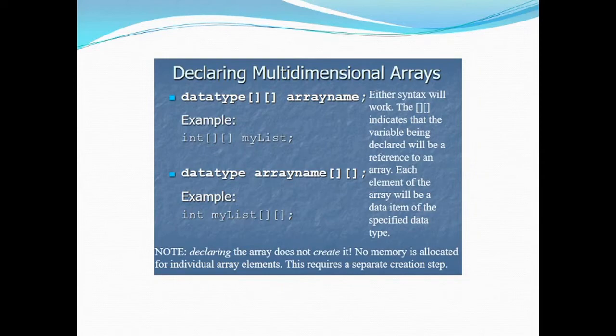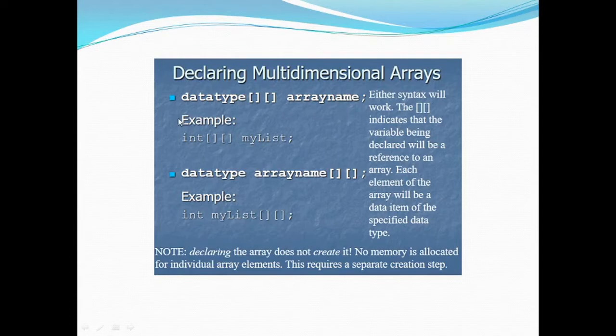Now declaring multi-dimensional arrays, how do we declare multi-dimensional arrays? The process is very similar to single dimensional arrays, but there is a difference that we have another dimension attached with that variable. First of all, the data type, and there are two ways of declaring multi-dimensional arrays. The data type with a set of opening and closing square brackets, and another set of opening and closing square brackets. Then the name of the variable of the array, that is the name of the array.